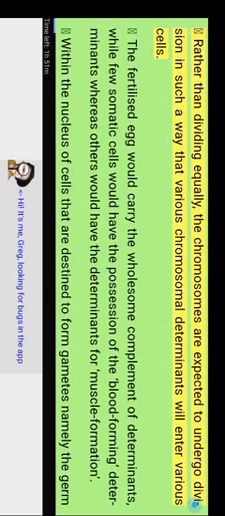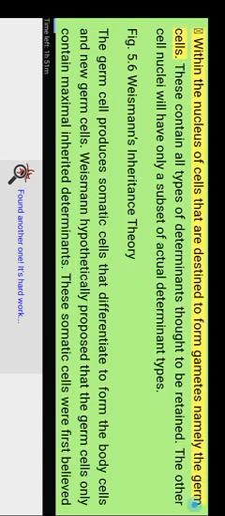Also, not all of the determinants localized upon the chromosomes enter the cells within the embryo. Rather than dividing equally, the chromosomes are expected to undergo division in such a way that various chromosomal determinants will enter various cells. The fertilized egg would carry the whole complement of determinants, while a few somatic cells would possess the blood-forming determinants, whereas others would have the determinants for muscle formation. Within the nucleus of cells that are destined to form gametes, namely the germ cells, all types of determinants are thought to be retained. The other cell nuclei will have only a subset of determinant types.